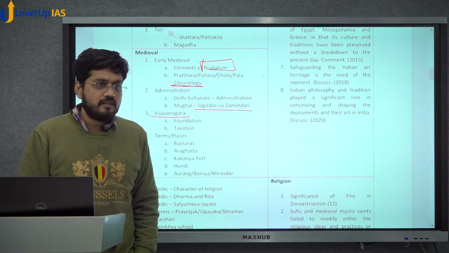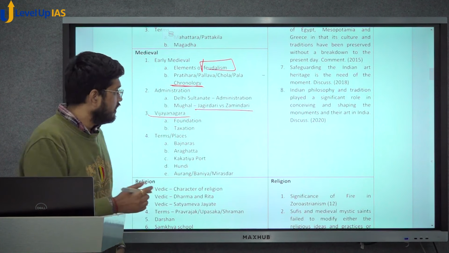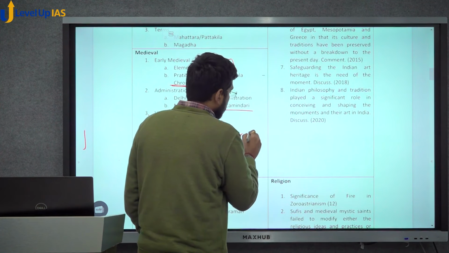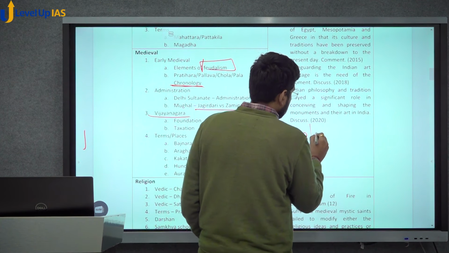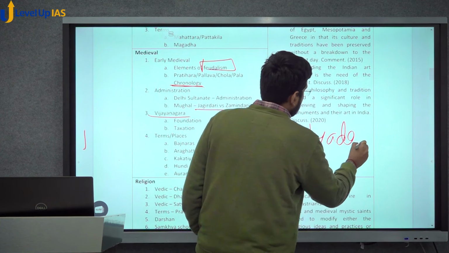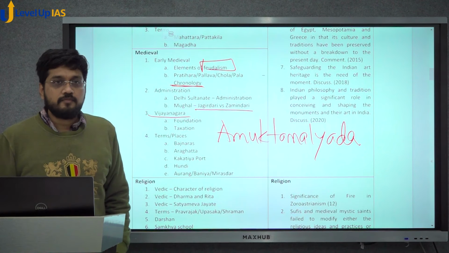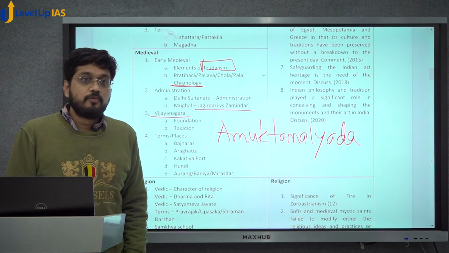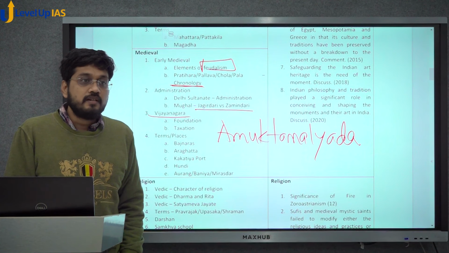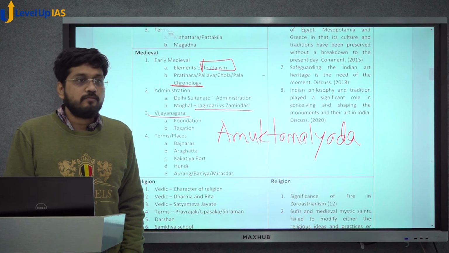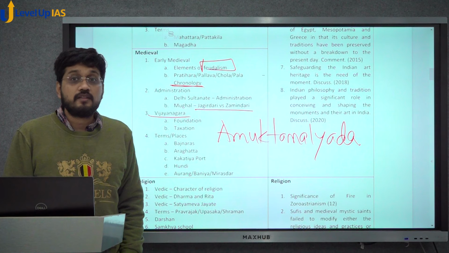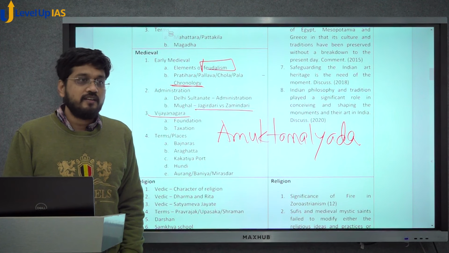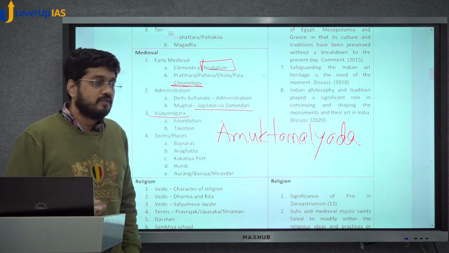You have Amukta Malyada. Amukta Malyada is important because, I will write the name over here, even this year UPSC asked an optional question on that, a 10 marker directly. Although it has a very religious theme, Amukta Malyada is important because it is written by the king himself, and it also gives the idea of kingship and nature of polity that he conceived, कि राजा कौन होता है, राजा क्या होता है. His idea of kingship is given in this book.